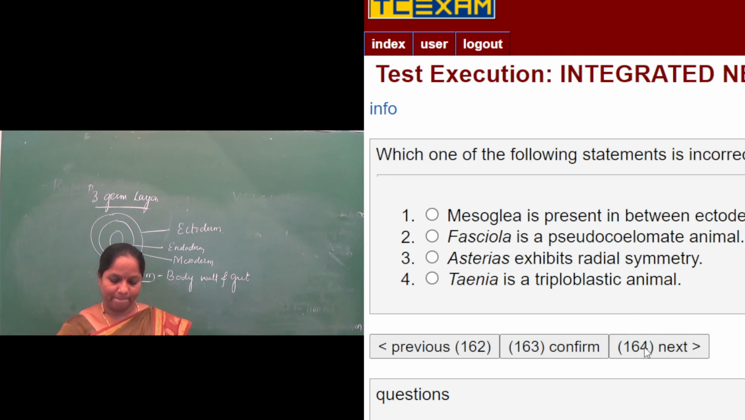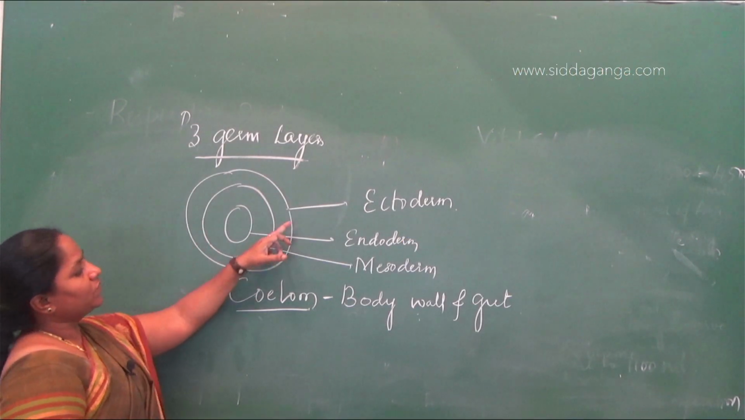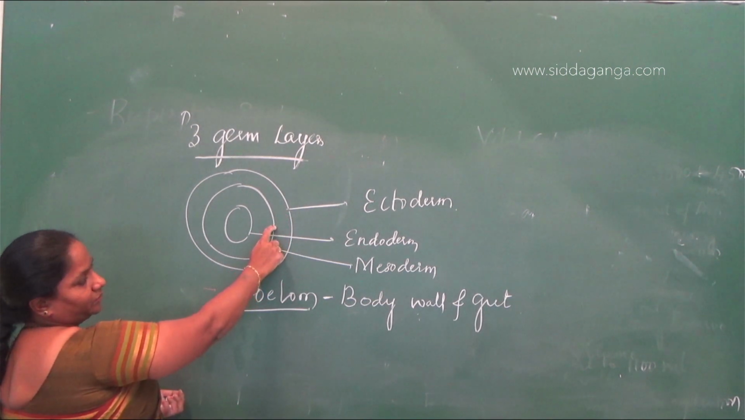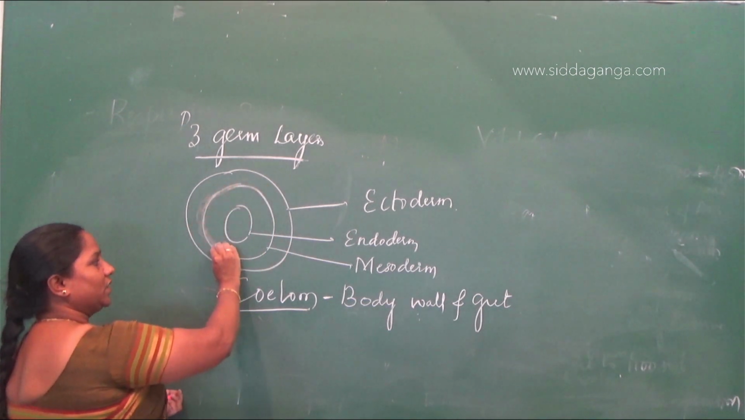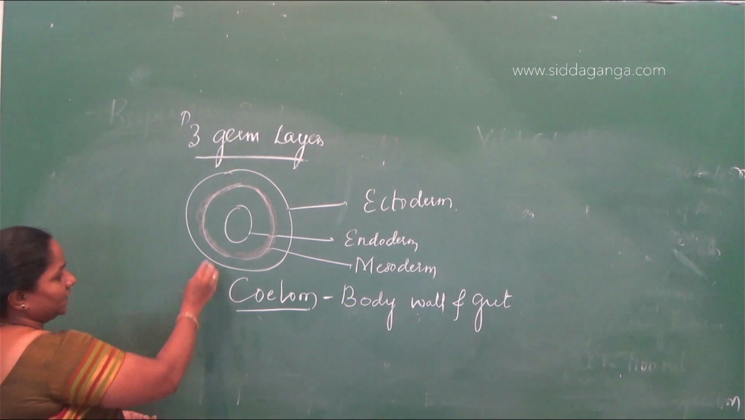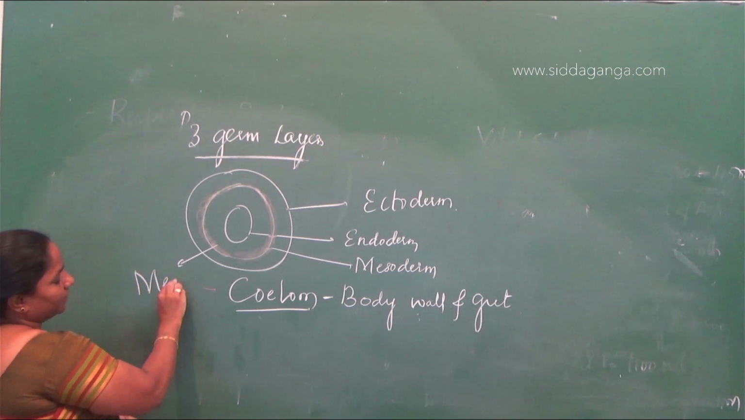Next one: which one of the following statements is incorrect here? Mesoglea is present in between the ectoderm and endoderm. See the diagram here with the three germ layers: ectoderm, endoderm and mesoderm. Between the ectoderm and endoderm, there is a layer made up of a gelatinous substance. That gelatinous substance present between the ectoderm and endoderm is called mesoglea.